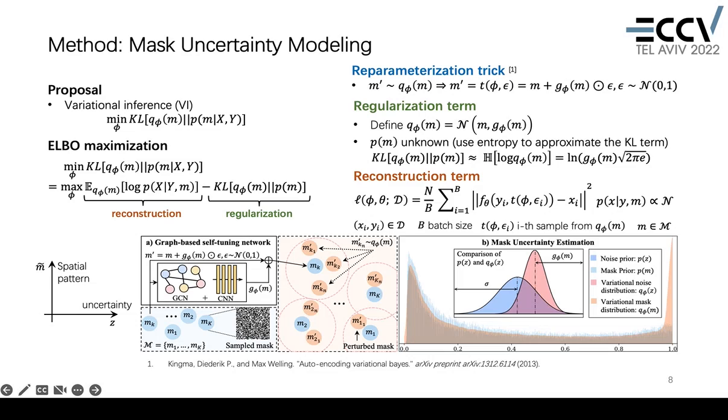We propose to use a standard variational inference treatment to solve the problem. For example, we don't directly compute the mask distribution P(m | x, y), but assume a simpler distribution Q_phi(m) parameterized by phi, and we minimize the KL divergence between these 2 distributions. This learning objective could be divided into two terms. One is called the reconstruction term, and the other is called the regularization. For the regularization term, we assume Q_phi(m) is a Gaussian distribution, where phi means the learnable parameters. For the reconstruction, we use an L2 term by assuming a Gaussian likelihood.